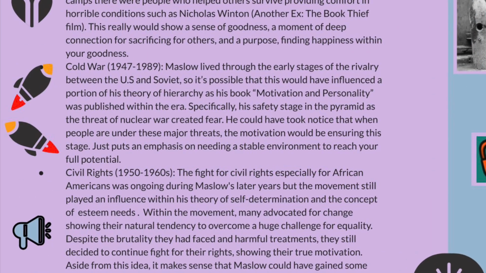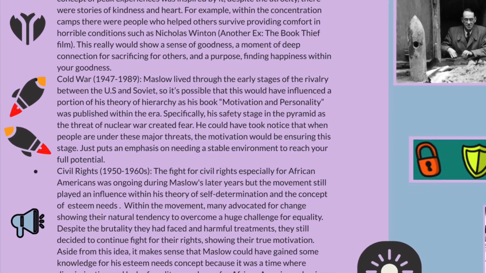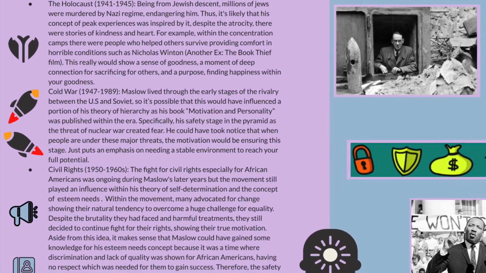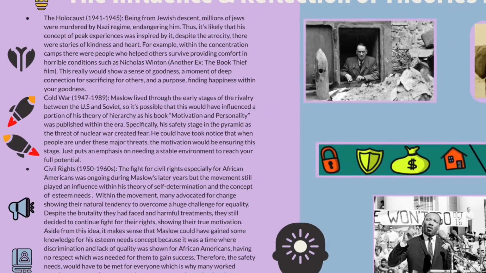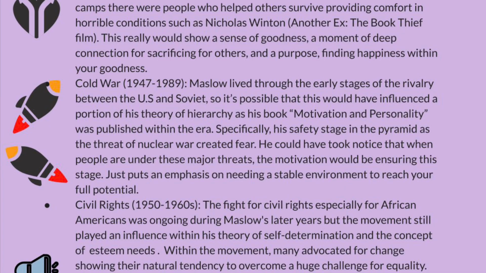So next we have the Cold War, lasting from 1947 to 1989, and Maslow actually lived through the early stages of the rivalry between the US and the Soviet Union. So it's possible that this could have influenced a portion of his hierarchy theory, as his book Motivation and Personality was published within this era. Really specifically, I believe his safety stage in the pyramid was influenced as the threat of nuclear war created fear amongst everyone. He could have taken notice that when people are under these major threats, the motivation would be ensuring this actual stage. This just puts an emphasis on needing a stable environment in order to reach your full potential. So actually moving on to the next stage.